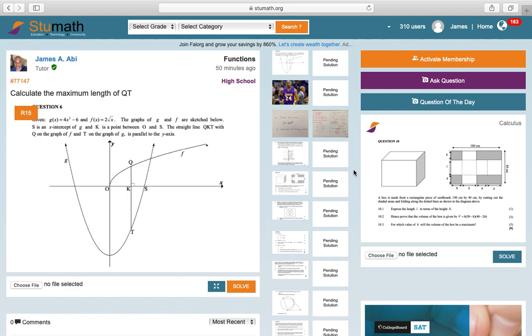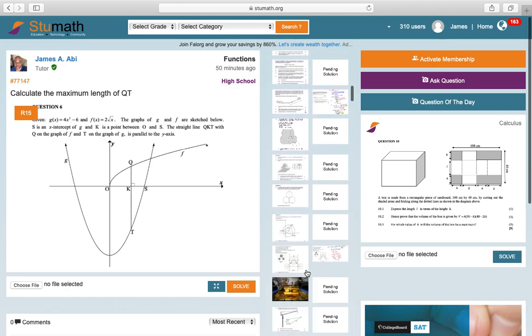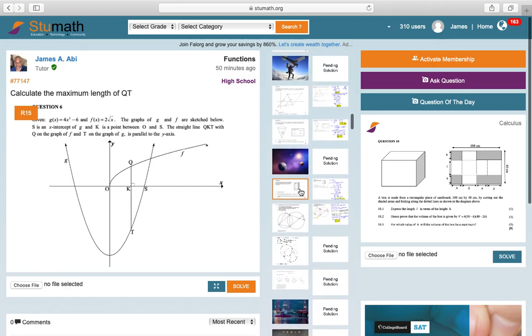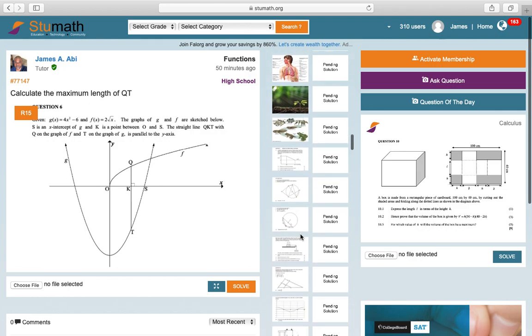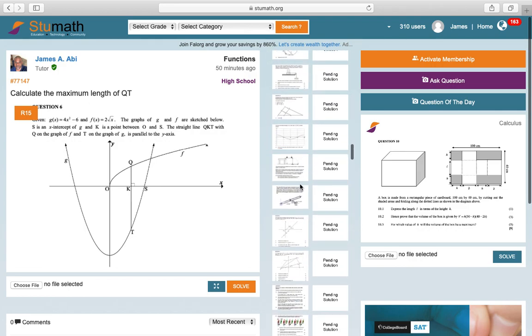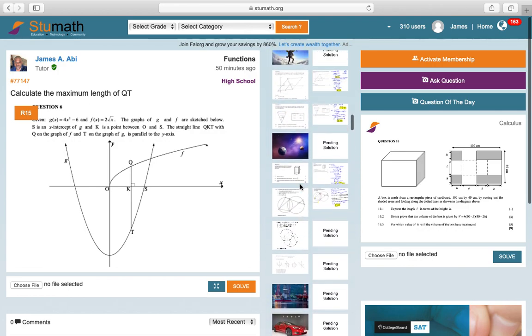How this works is we have a byline of questions and answers. You can scroll down and access all the previous questions and their respective solutions. So if you're looking for a solution to a question, look to its right and you will have its solution.